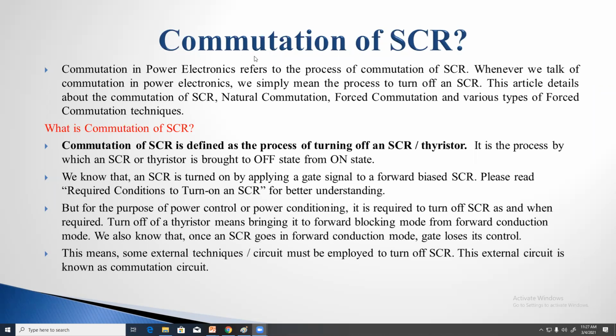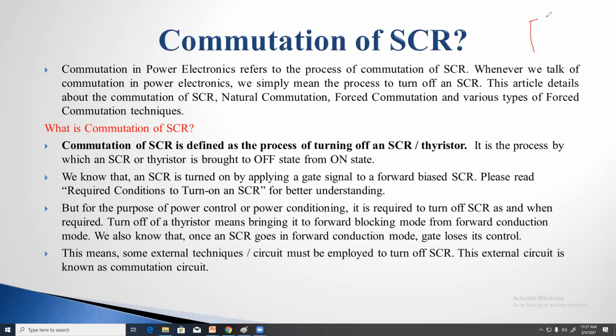Second point, why are we going for the concept of commutation? Why do we have to turn off the SCR? See here, in any converter or inverter, any power electronic circuit, for controlling the power at the output side.